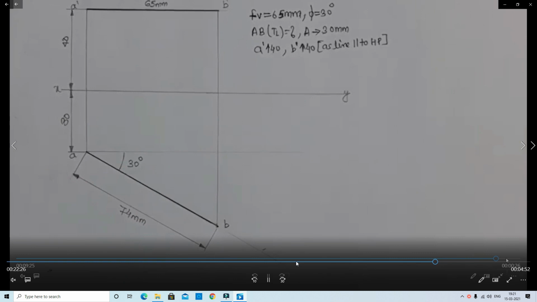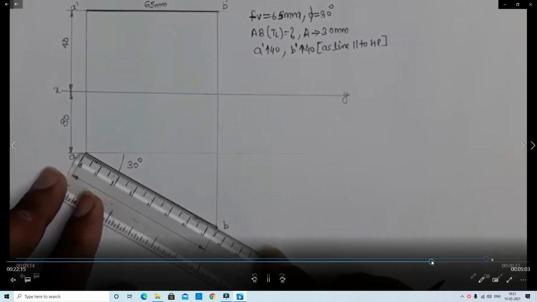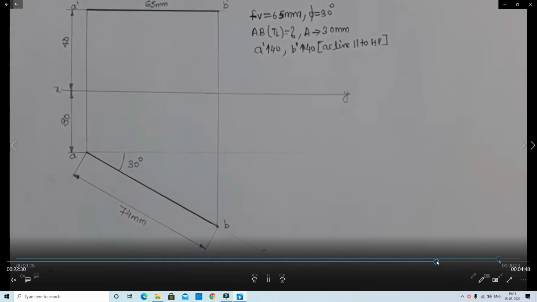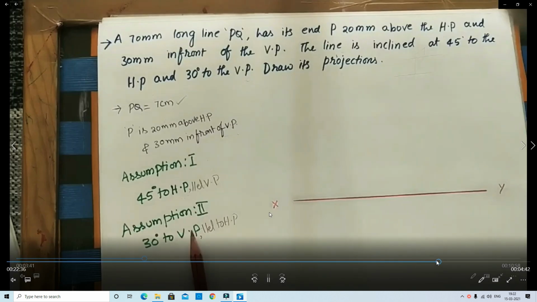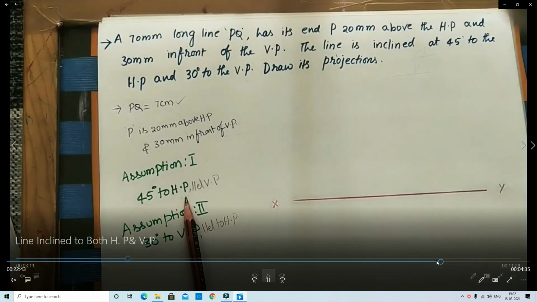This case, the straight line is inclined to HP. This case, the straight line is inclined to VP and parallel to HP. Okay. Next, last case. The line is inclined to both HP and VP. Here we observe the problem.